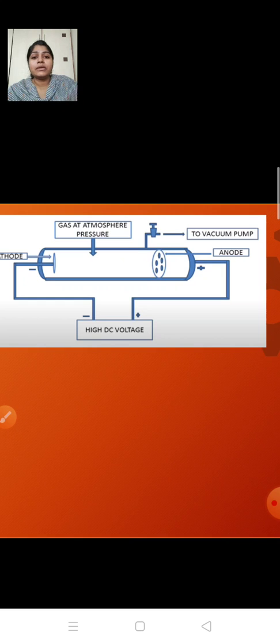Now Thomson used hydrogen gas, and this gas was passed through the discharge tube. Now when he passed hydrogen gas, nothing happened inside the discharge tube. So then what he did, he reduced the pressure of the gas through the vacuum pump, and he increased the voltage. By doing this,